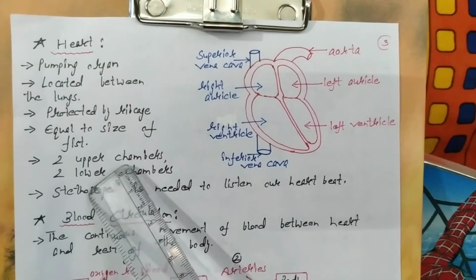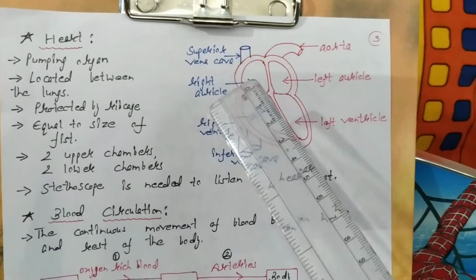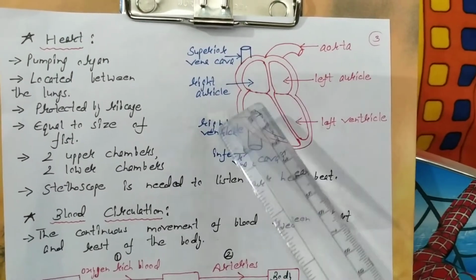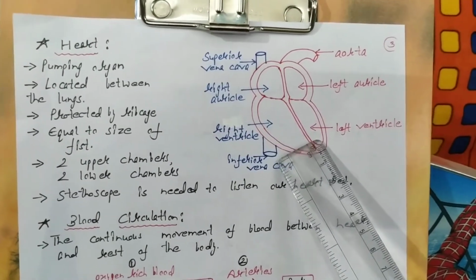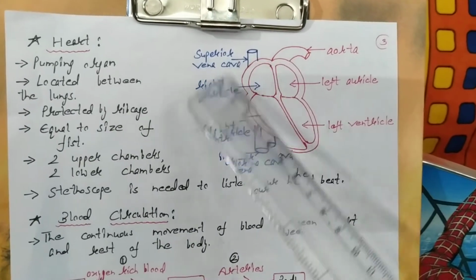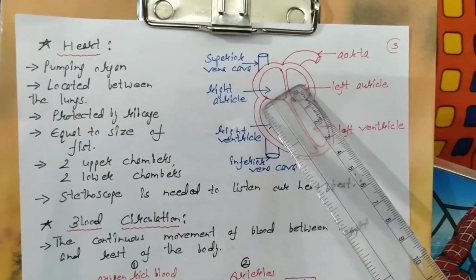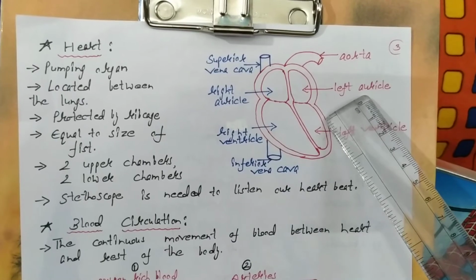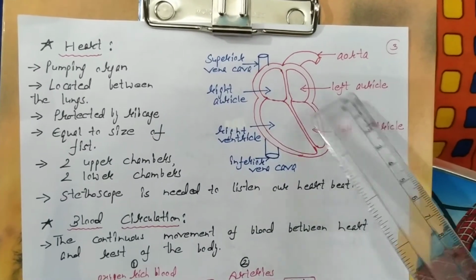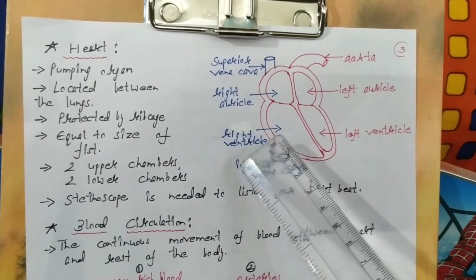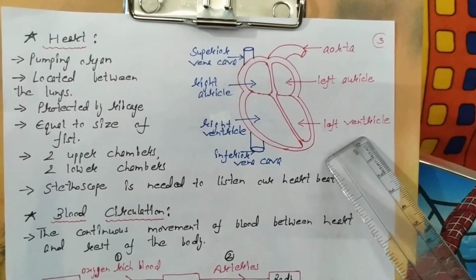Now when we talk about the structure of the heart, there are two upper chambers and two lower chambers. The upper two chambers of the heart are known as auricles or atrium, and the lower two chambers are known as ventricles.